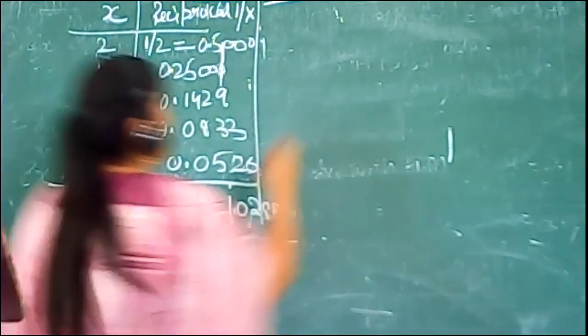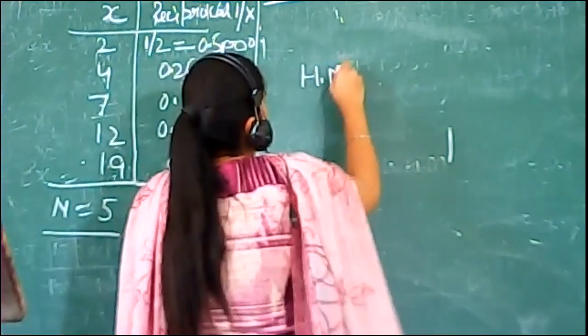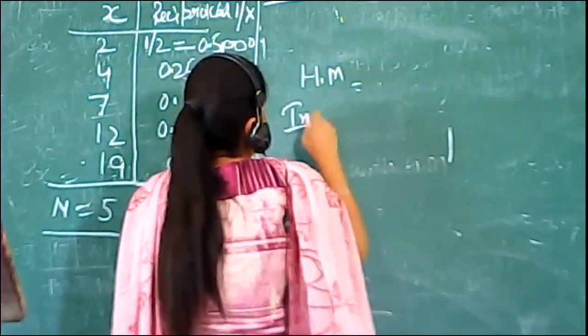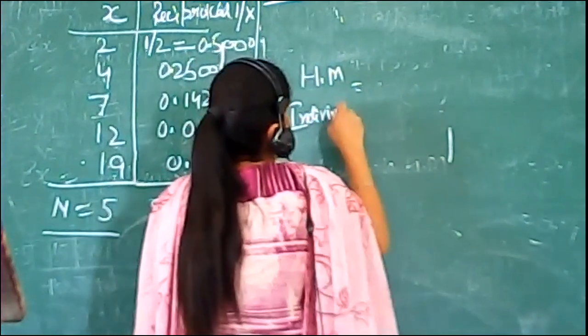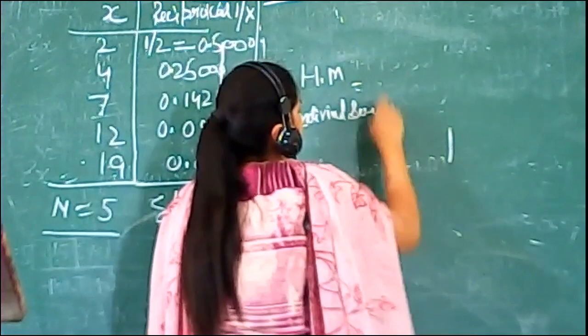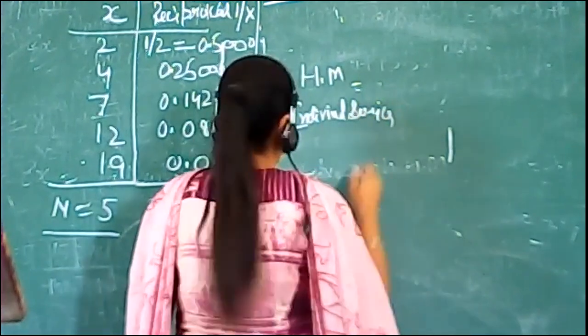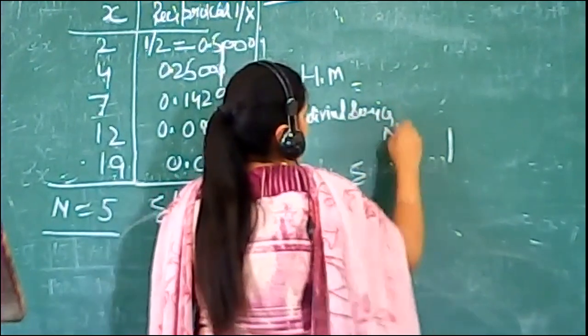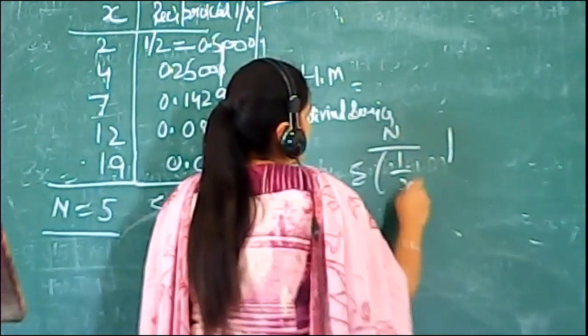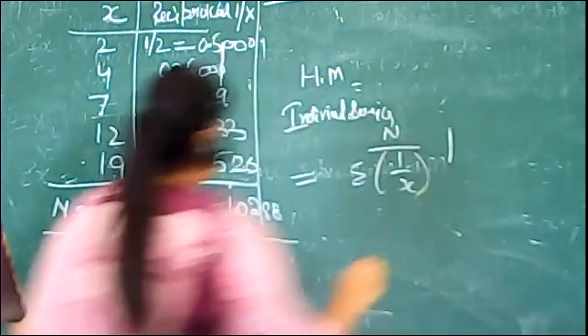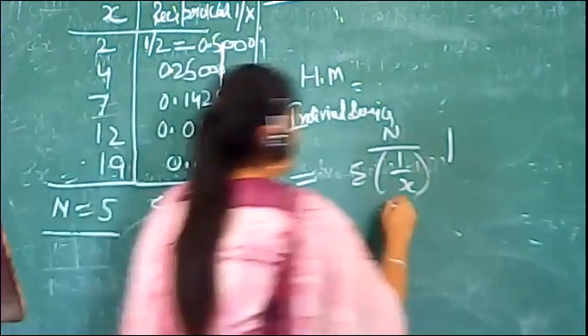So now we fit it into the formula: n divided by summation 1 over x. So n is the number of observations, that is 5.